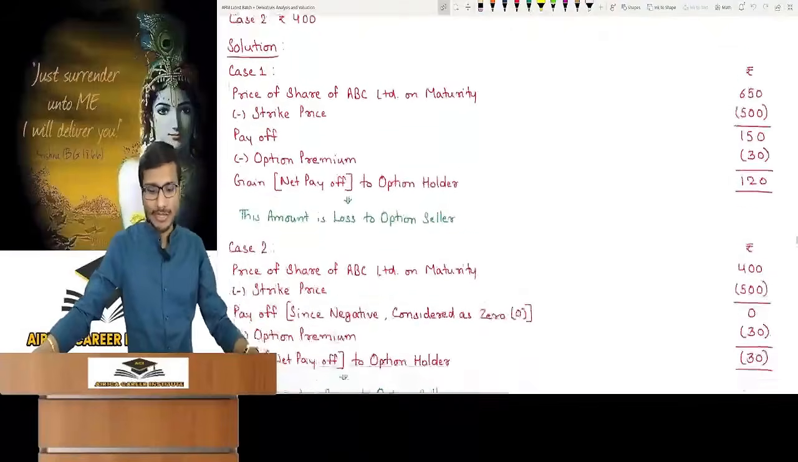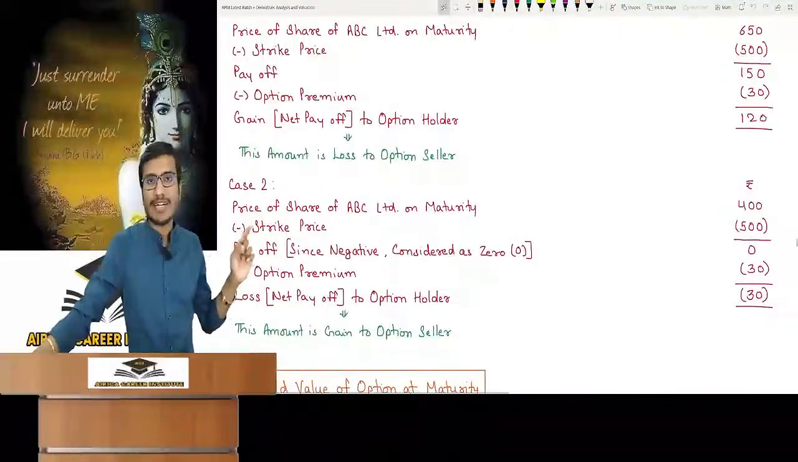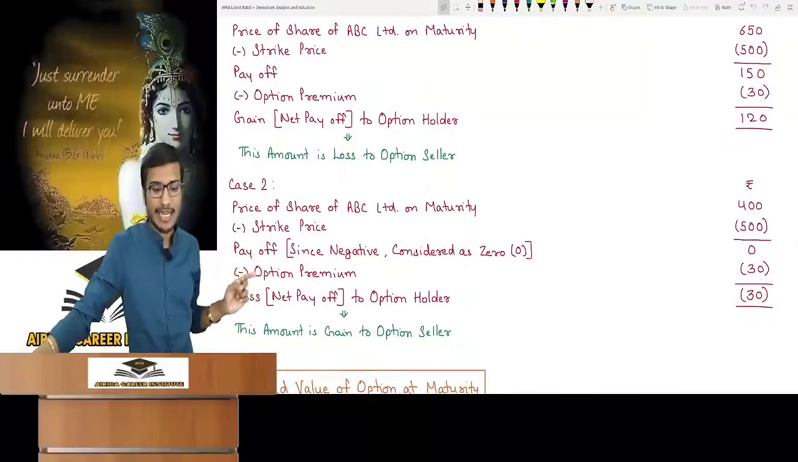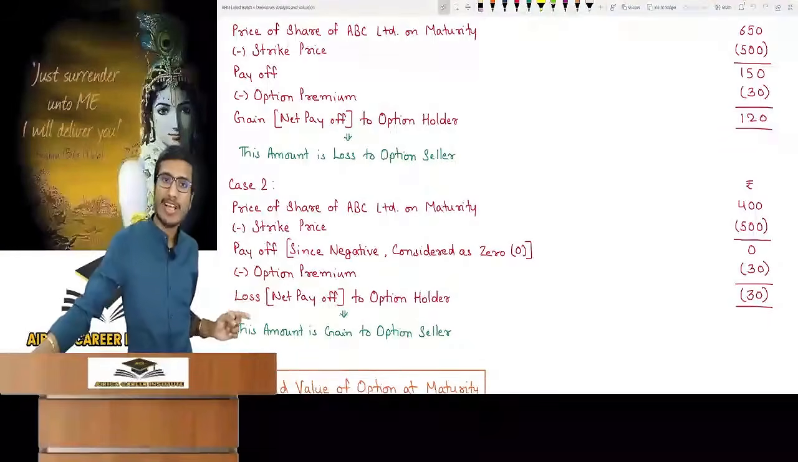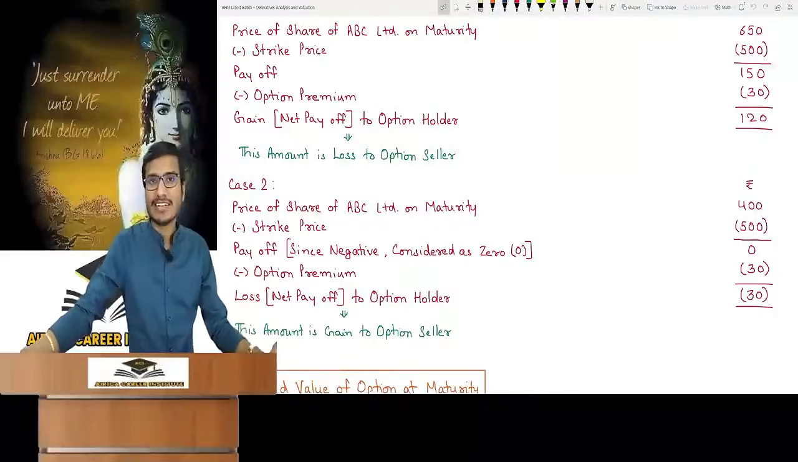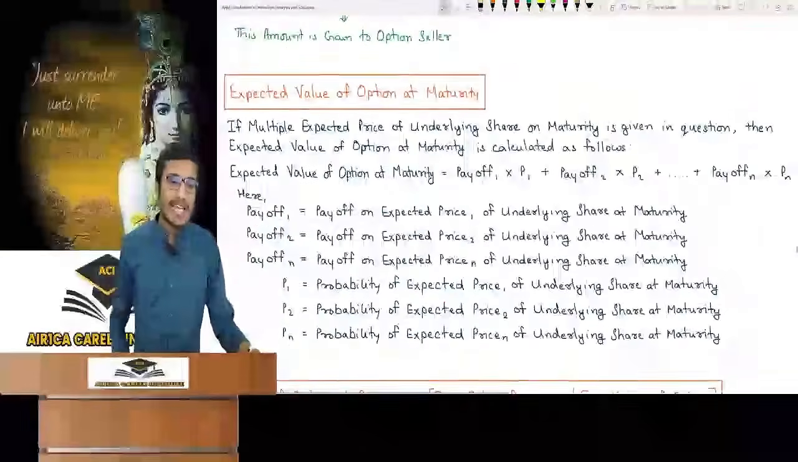The second scenario is 400. 400 price minus strike price 500. If the payoff is negative, then we consider the payoff as 0. Less option premium means loss for the option holder, and the same amount is gain for the option seller. That was the topic. Now see the next topic.